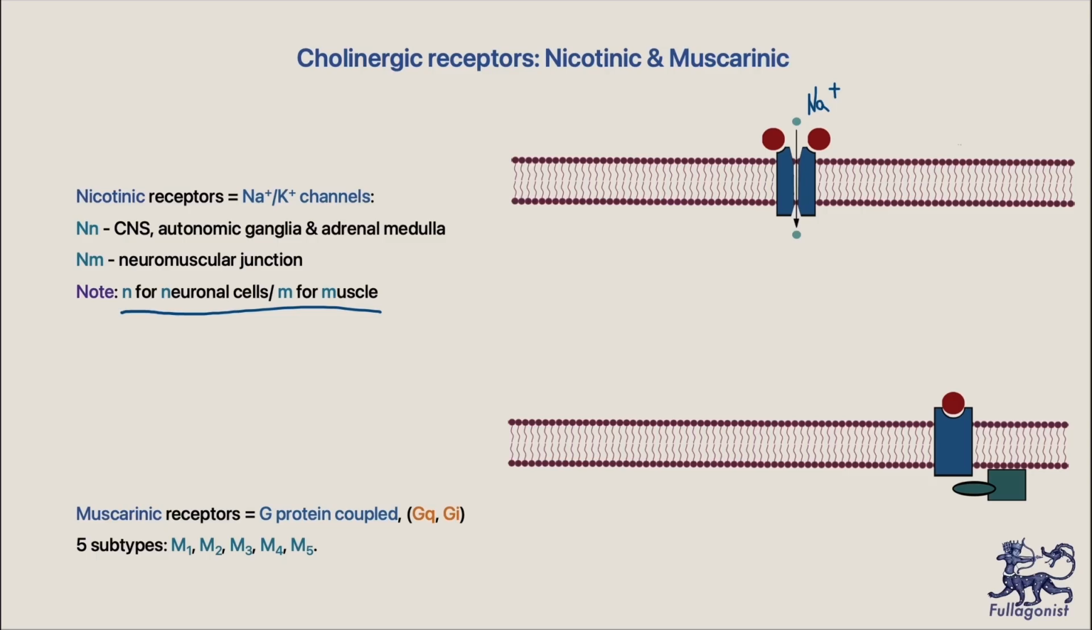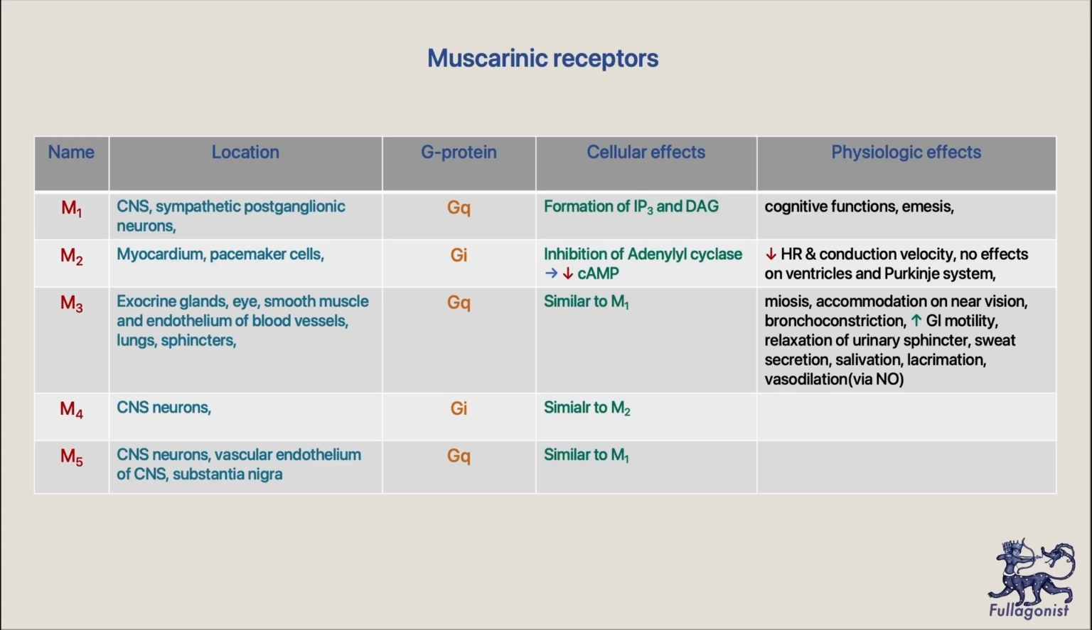To easily understand cholinergic receptors, we have a diagram which summarizes types of the receptors, localization, secondary messenger, and cellular and physiologic effects. M1 receptor is found in cerebral cortex, gastric and salivary glands. It's coupled with the Gq protein and leads to the formation of IP3 and diacylglycerol. It serves higher cognitive functions and has a role in emesis.